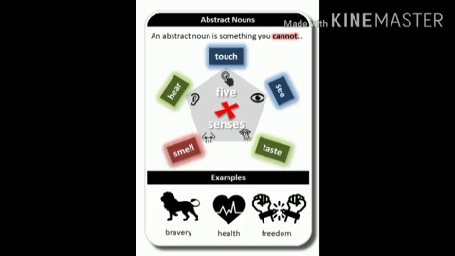In this picture clip, you can see what an abstract noun is. An abstract noun is something you cannot touch, hear, smell, see or taste. For example, bravery, health, freedom. These are all abstract nouns.